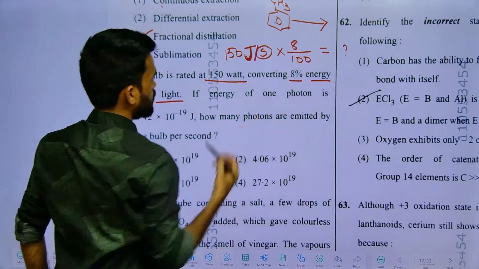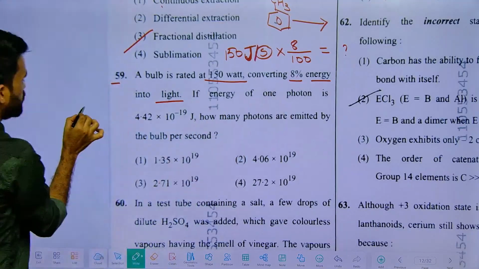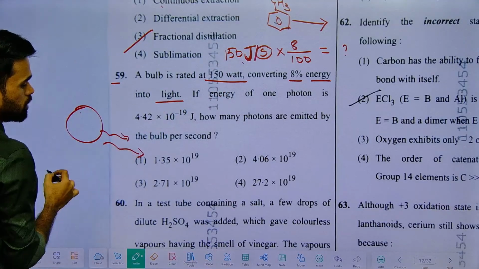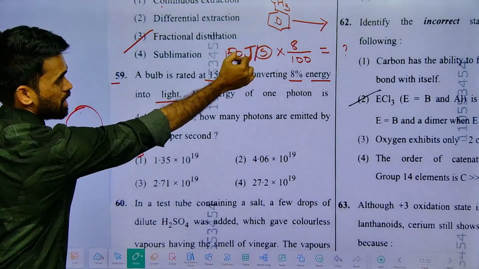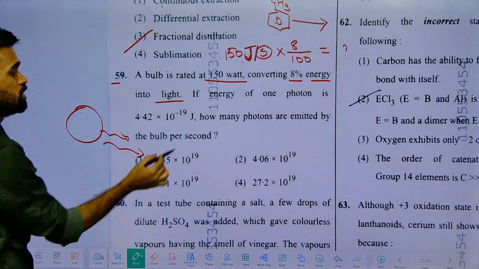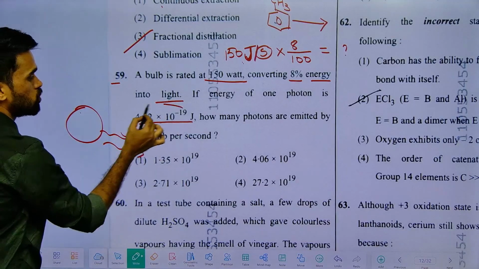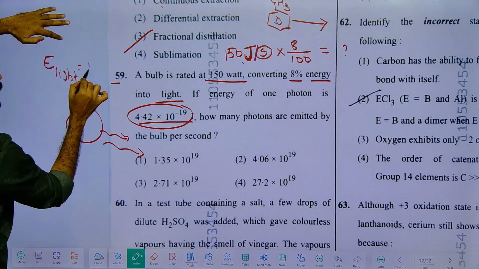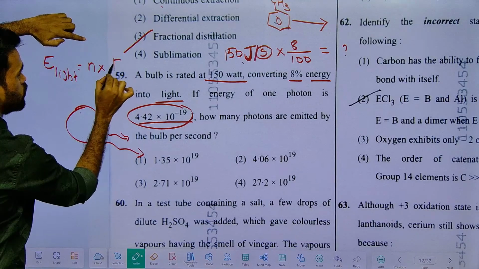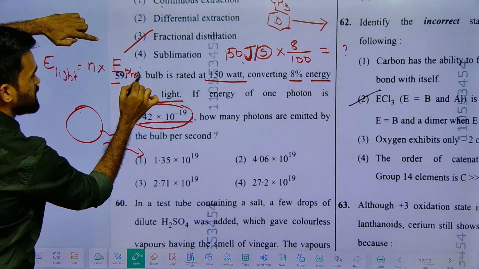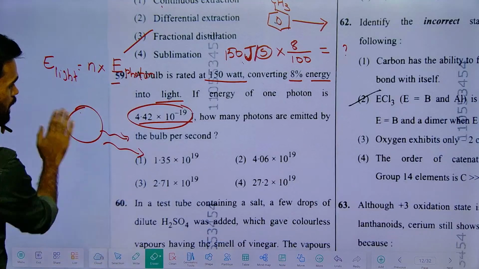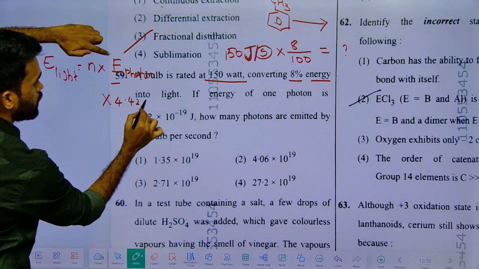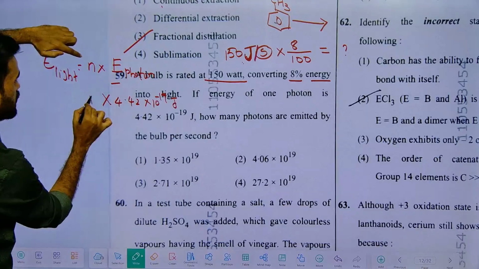We will calculate this. See, if this is the light source, this much energy is released in the form of photons. So now from that particular 8% energy, how many photons come out, with each photon of this much energy? So I can write it like this: energy of light will be equal to the number of photons into the energy of each photon, that's it. So this is how you can understand it. Now simply, energy of one photon is how much? Given 4.42 into 10 power minus 19 joules. We need to find this n value here.